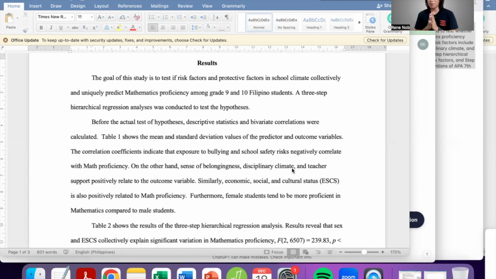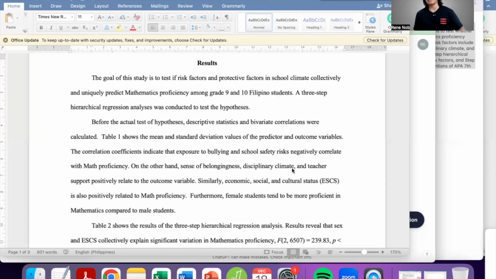Last time that you were here, I was showing you how to write a simple result for the hierarchical multiple regression analysis that we have performed. But in this age wherein we have a lot of AI tools, I also wondered if I asked ChatGPT for an example of a result section with the tables of a hierarchical multiple regression analysis similar to what we did. Can ChatGPT be a good source of information?